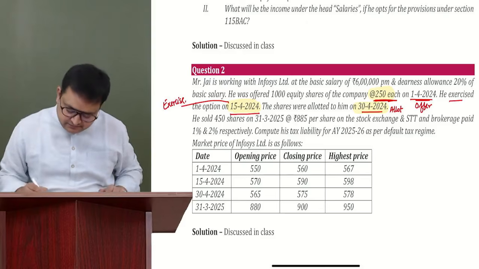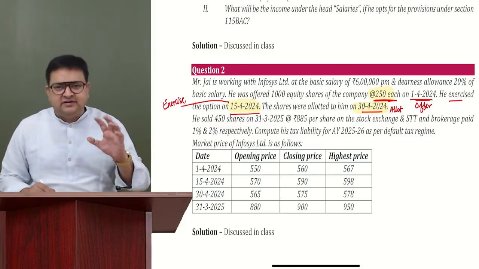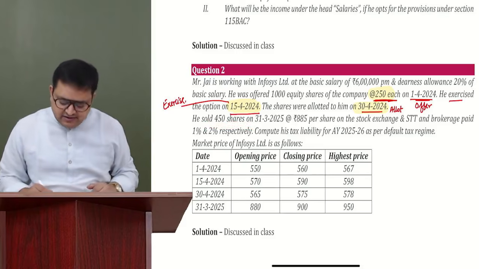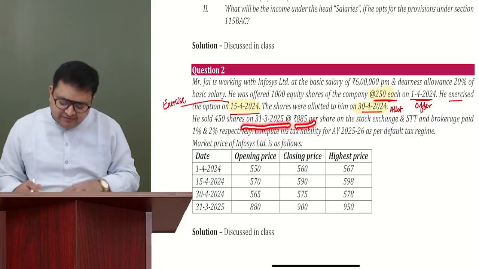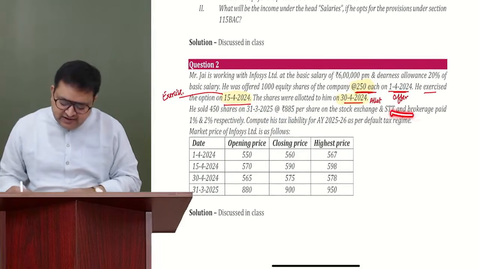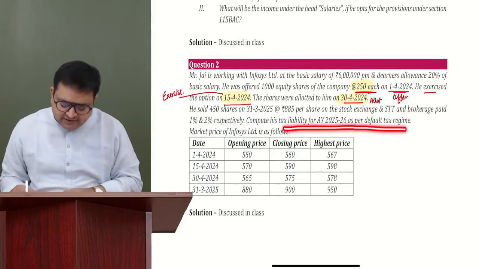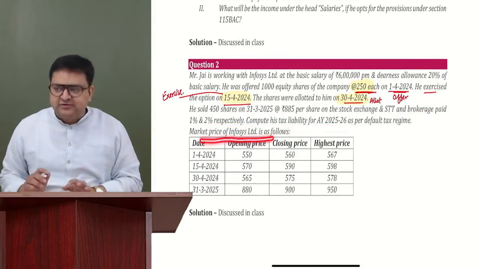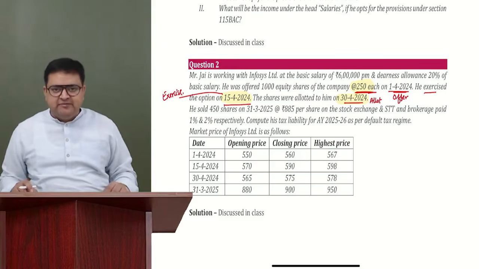Then he sold 450 shares. Now he's selling the shares as capital gain. He sold these shares at 80-85 per share on the stock exchange, and STT and brokerage was paid at 1%, 2%. Compute his tax liability as per the default tax regime. Market price of the share is. Okay, we have to compute the tax liability.